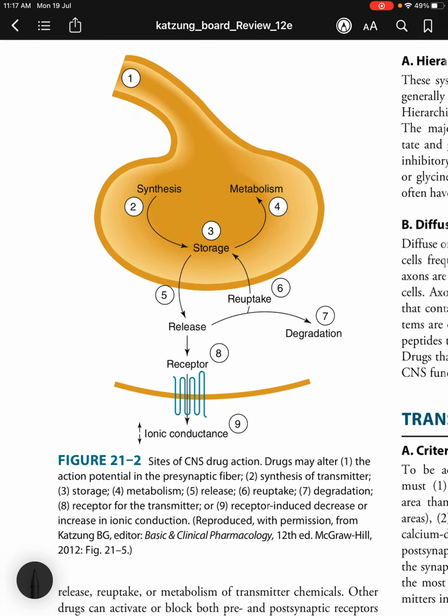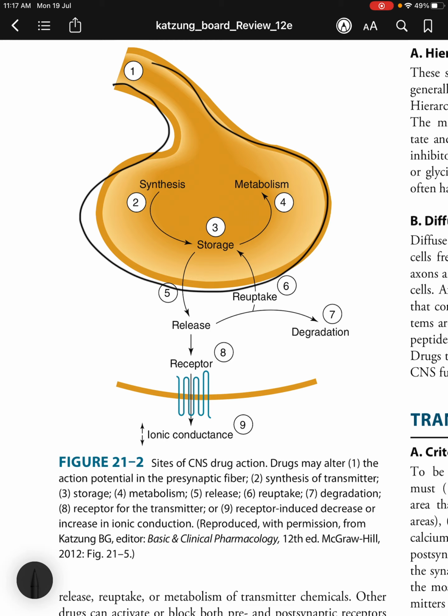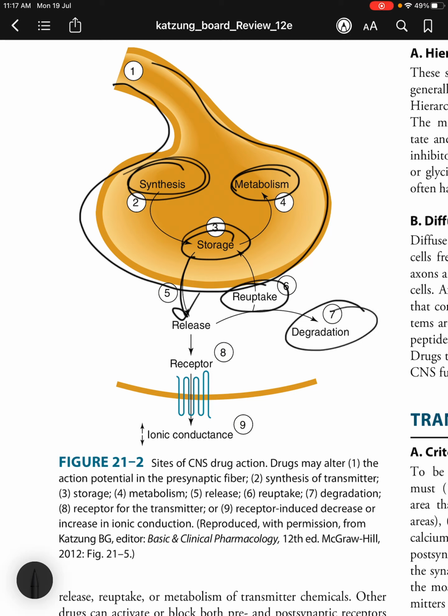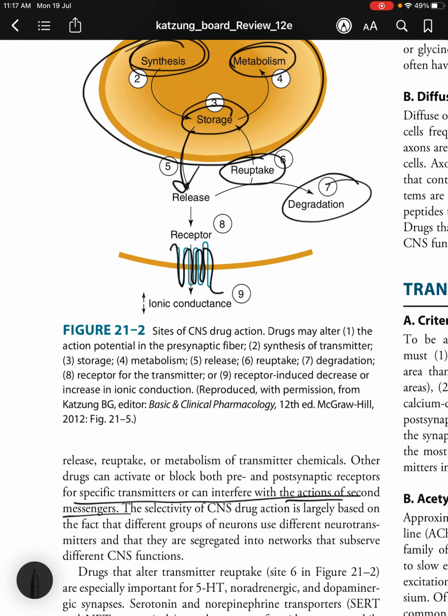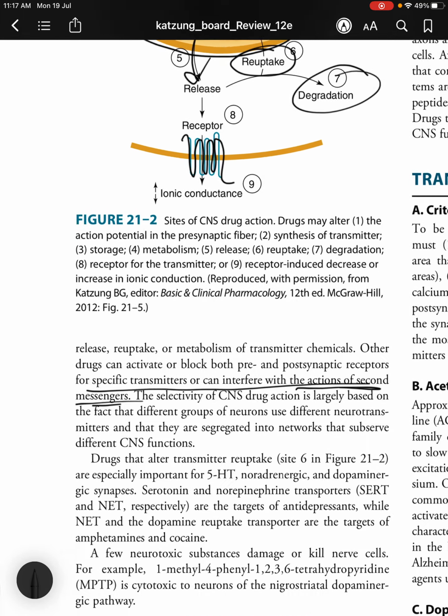So here you can see the sites of CNS drug action. Drugs may alter at the presynaptic level. So this is the presynaptic level, right? They can alter the synthesis of the neurotransmitter, they can alter the storage, and they can alter the metabolism of the neurotransmitter and also the release. They can also influence the reuptake and the degradation, and at the postsynaptic level they can act on the receptor for the neurotransmitter. They can increase or decrease the ionic conduction and also interfere with the actions of second messengers. You can block both the pre and postsynaptic receptors.